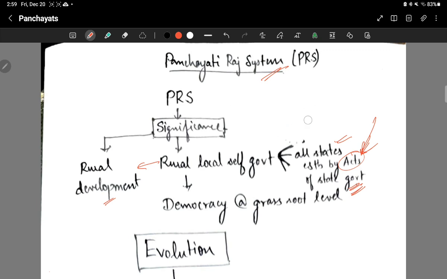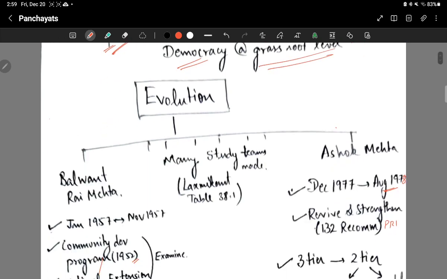So basically why are we studying this Panchayati Raj? What is the significance behind it? The significance is rural local self-government to build a democracy at grassroots level. Now who establishes this rural local self-government? All states established it through acts of the state government. And this rural local self-government helps foster rural development. This is the significance. Now let's see the evolution of that.